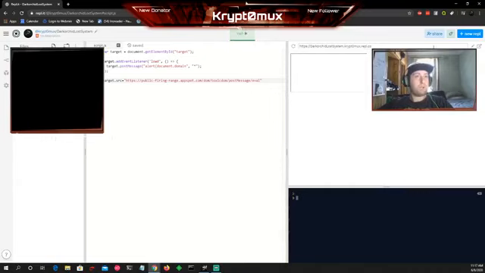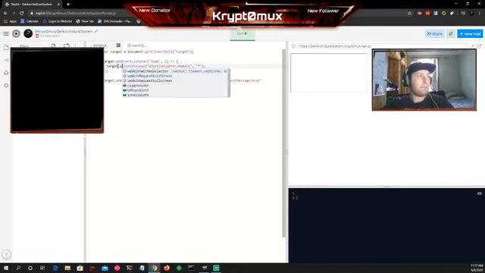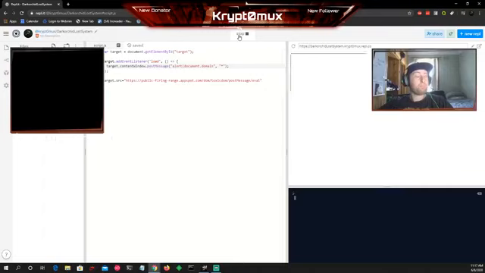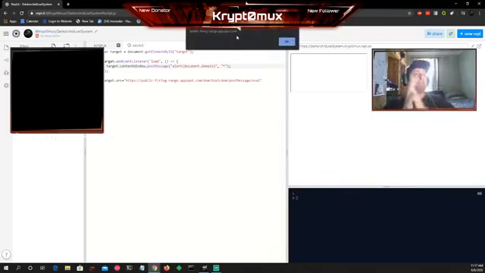Let's go, load. Load again. Sometimes it takes more than once to do it. Okay. Target dot, I think it's window content. No, content window. Now we can do it. Boom. Target content window post message. Do you know why? I haven't put the access payload properly. There you go. Now what happens is we get access.